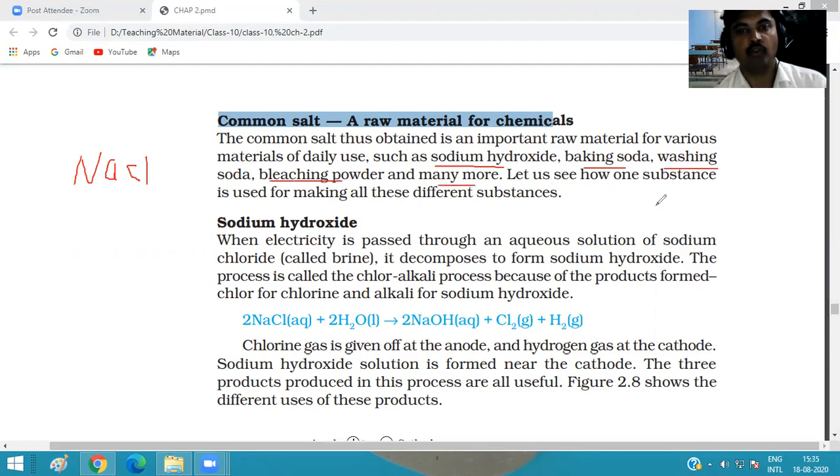Let us see how one substance, common salt, is used for making all these different substances.